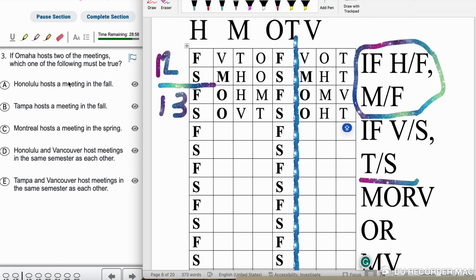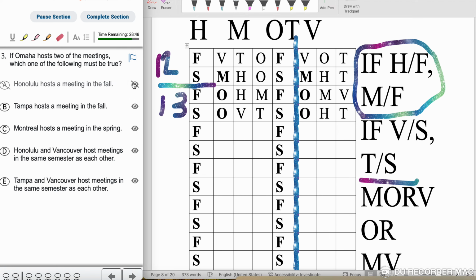Now with this question, let's go ahead and answer it using both of the worlds that we created. A, H hosts a meeting in the fall only. No, because we see it in the second world in the spring, so we'll eliminate it. B, T hosts a meeting in the fall. No, we see it in the spring, so eliminate it. C, M hosts a meeting in the spring. We actually see it in the fall, so eliminate it.